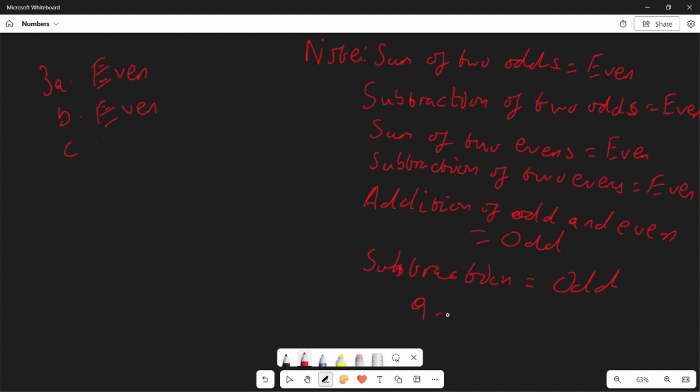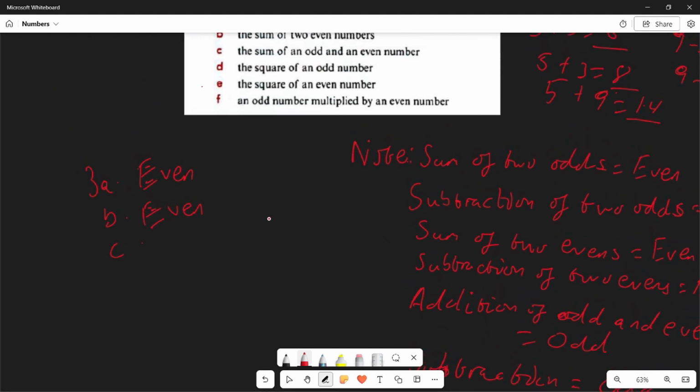An example is 9 minus 4 equals 5. 20 minus 11 will equal 9. These are both odds. So whenever you add an odd and an even, that will give you an odd number, and whenever you subtract, it will also give you an odd. So your answer here is going to be odd.